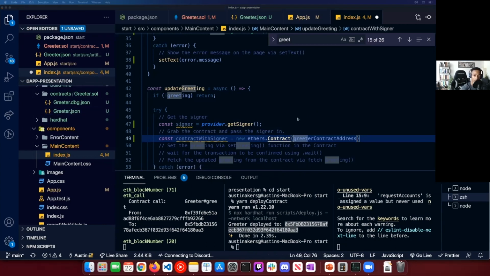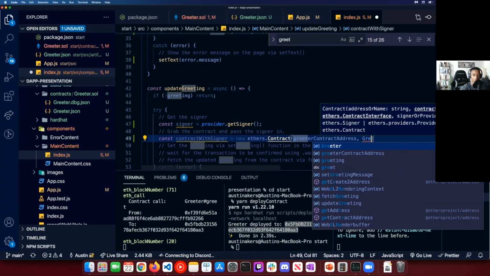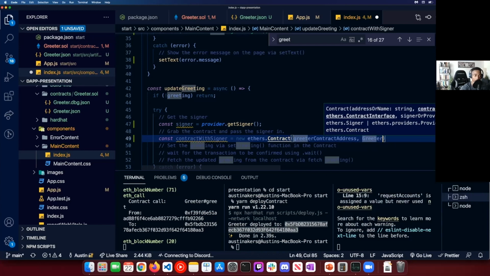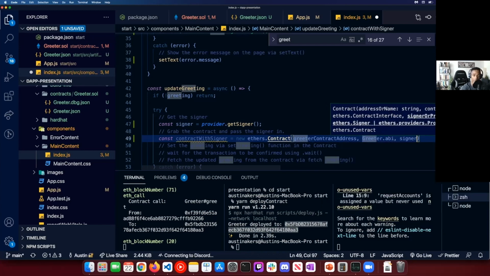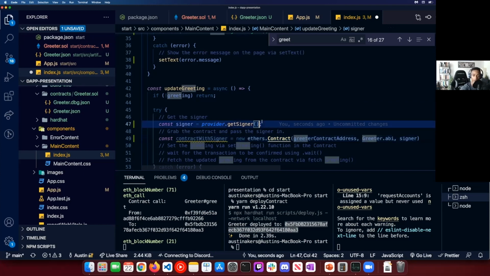We're then going to pass it the greeter.abi, right? That was what we used to interact with our smart contract. And last but not least, instead of the provider, we're going to pass it the signer. So we're going to pass this in.